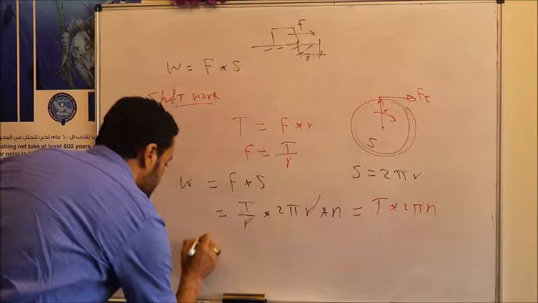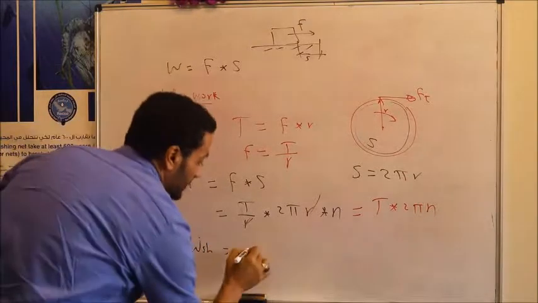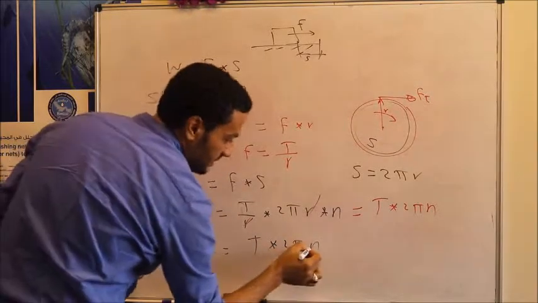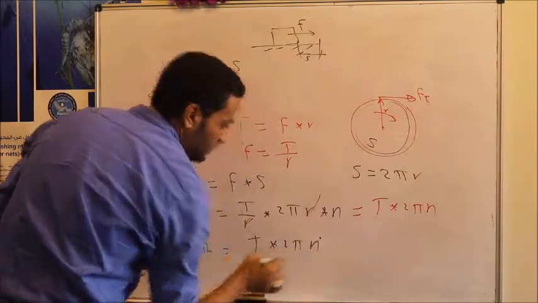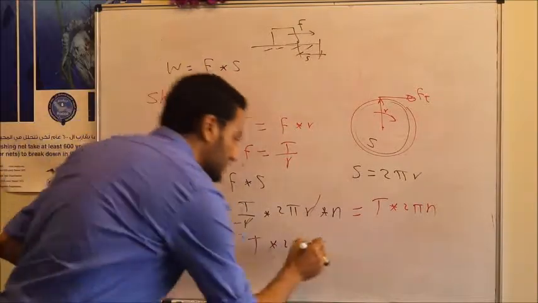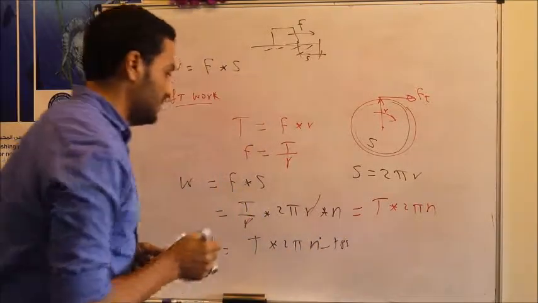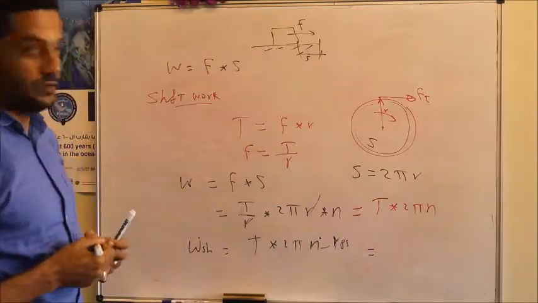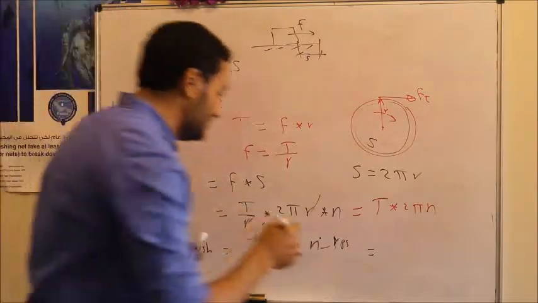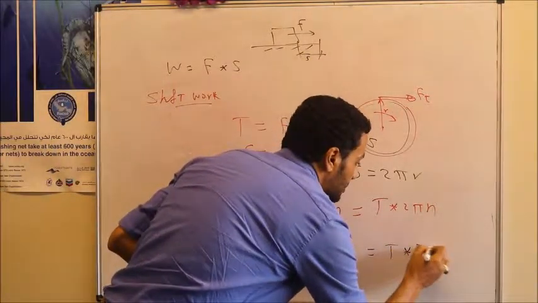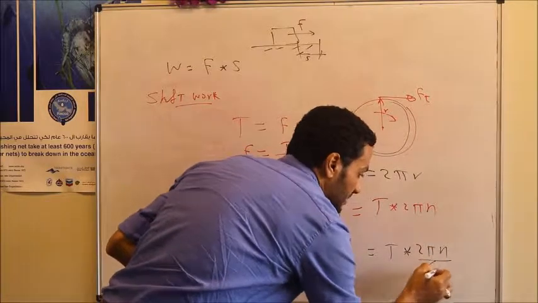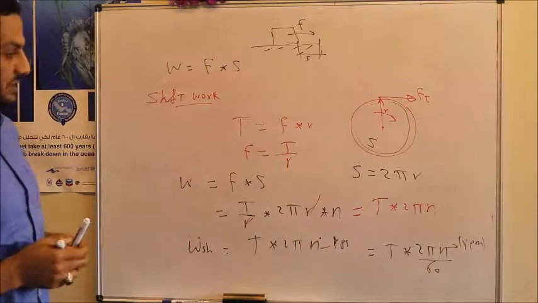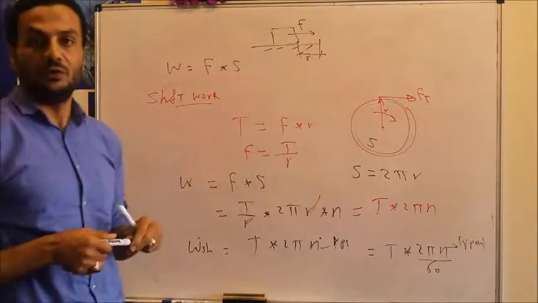The shaft power, which is the rate of work of the shaft, we have to divide by time, so it will equal torque multiplied by 2π n. N is the revolution, just per time it will be n dot, which is the revolution per second. Most of the cases n is not represented in revolution per second, it is represented in revolution per minute. So it should equal torque multiplied by 2π n. We have to divide by 60 if this one is expressed in revolution per minute. And this is the shaft power in this case.